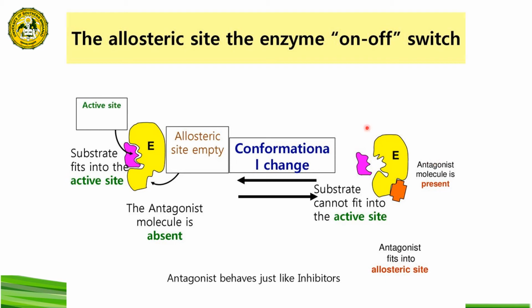So this is also similar with that of the receptor. For example, when a non-competitive antagonist is present, it can bind to the allosteric site of the receptor irreversibly, and it can also change the conformation of the receptor so that the ligand or the agonist will not be able to bind to its receptor.